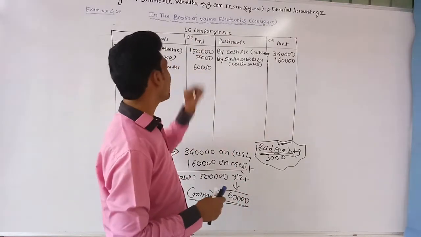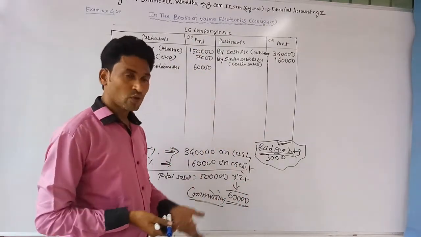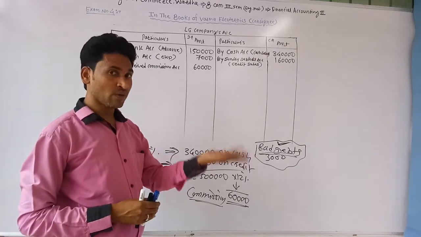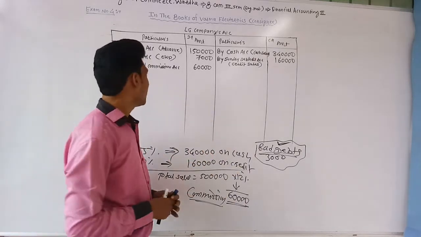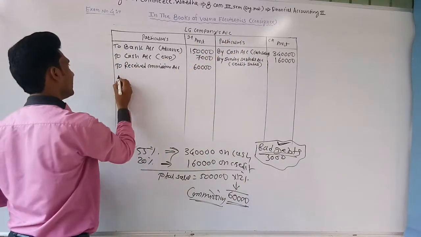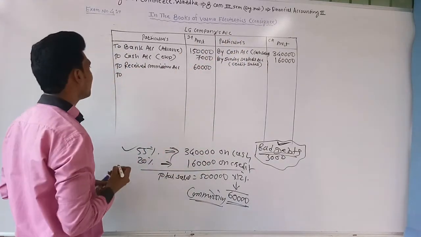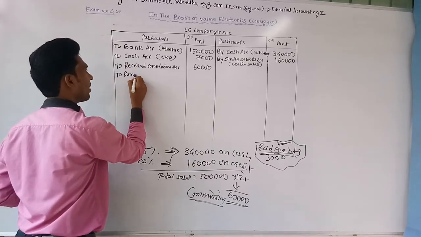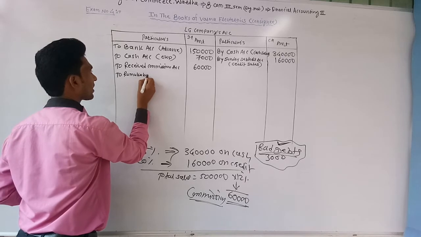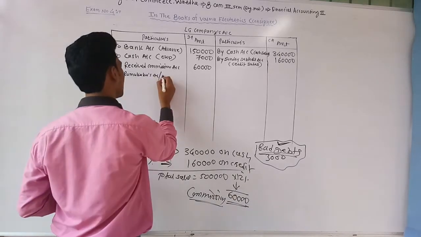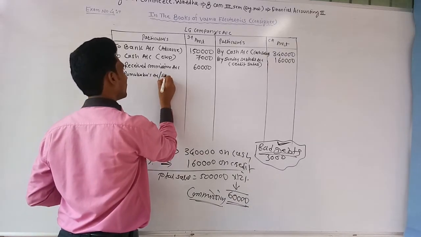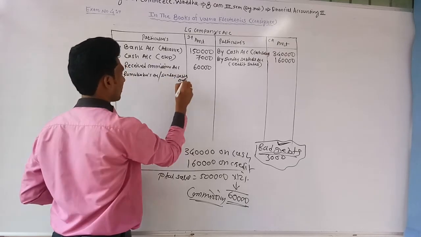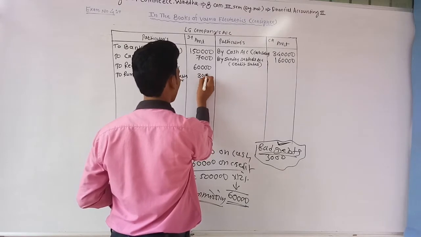Now here LG company is the consignor, so it passes the journal entry LG company's account debit and Ramu Kaka's account credit, or sundry debtors account credit. So write at the debit side of LG company too, where the particular name is given, Ramu Kaka's account also, or sundry debtors account, rupees 3,000.